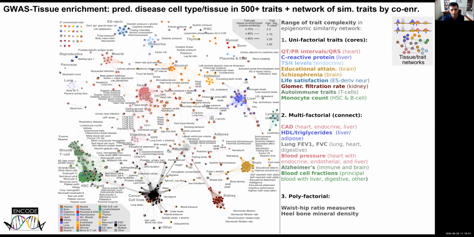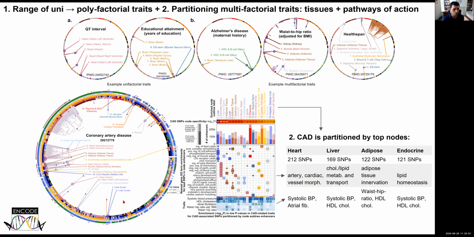But you also see in the middle these multifactorial traits, which are quite spread across multiple tissues. One striking example of that is coronary artery disease, which is in fact showing the largest number of enrichments across tissues and is an extremely polyfactorial trait. The primary tissues are liver and coronary artery, but a whole host of additional tissues appear to be enriched.